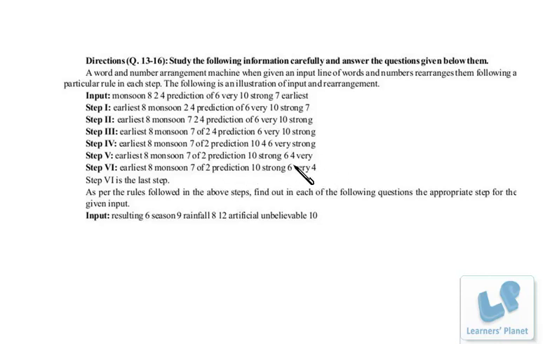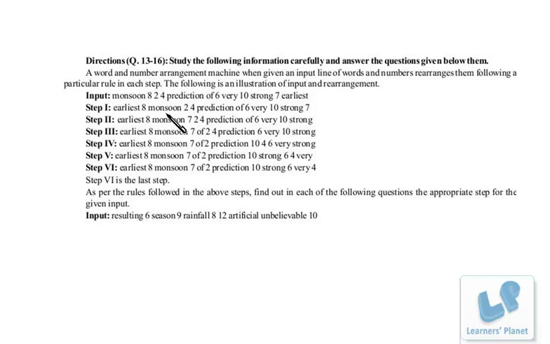Now it's very easy. You crack the entire code. What is happening over here? Arrange the words in ascending order and write down the number of letters beside it. That's the entire story, right? Now we concentrate on step 1, how the things are getting arranged. In the first step, to arrange the words in alphabetic order, E has been taken at the first step, right? So E has been taken at the first step.